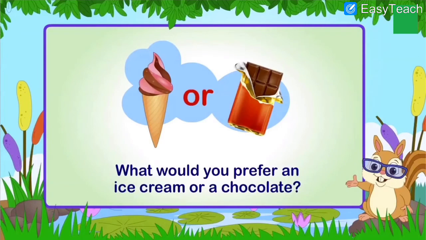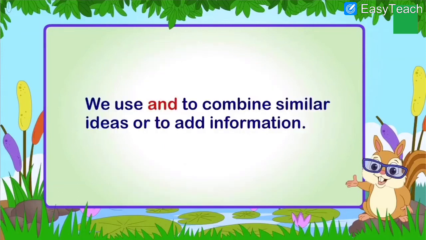What would you like? What would you prefer? An ice cream or a chocolate? So here, ice cream or chocolate, there are two options which are given. So what would you prefer? An ice cream or chocolate? Two things are given, right? These are the two options. So we write or. We use and to combine similar ideas or to add information. When you want to combine two same things, you can use and.